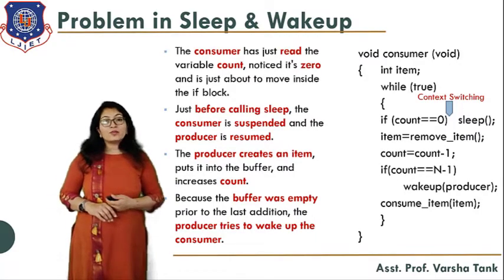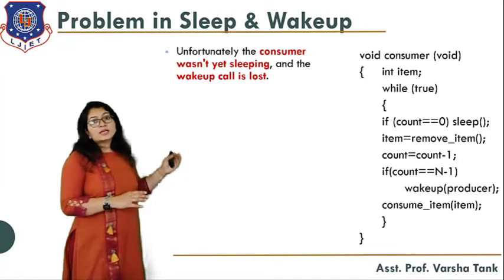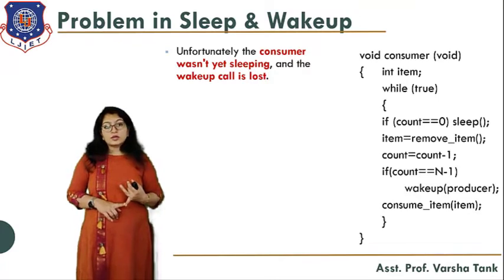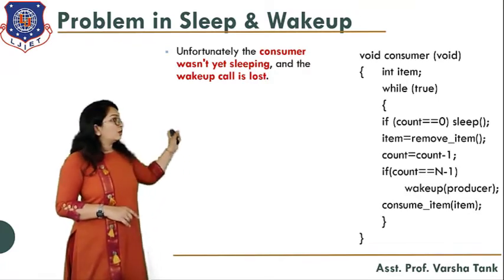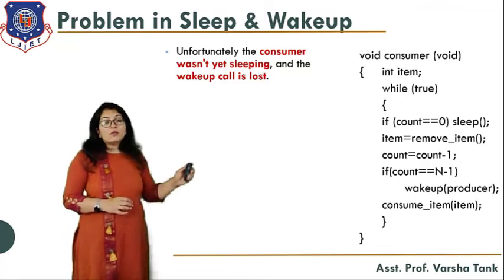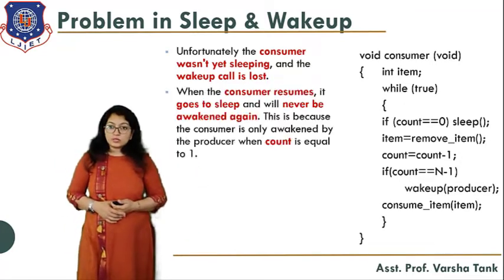So the producer will try to wake up the consumer, but what will happen? Unfortunately, the consumer was not yet sleeping and the wake up call is lost, because the context switch happened just when the consumer had read the count as equal to 0.